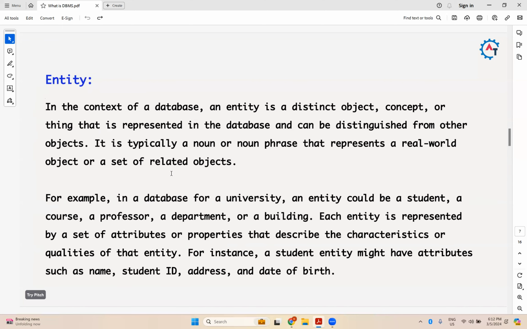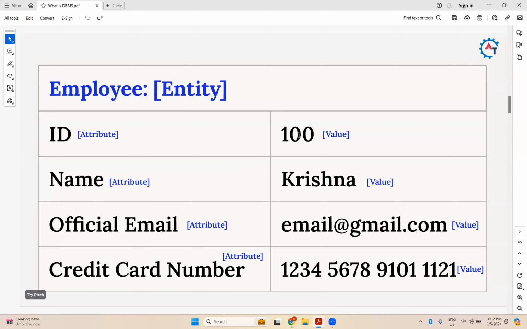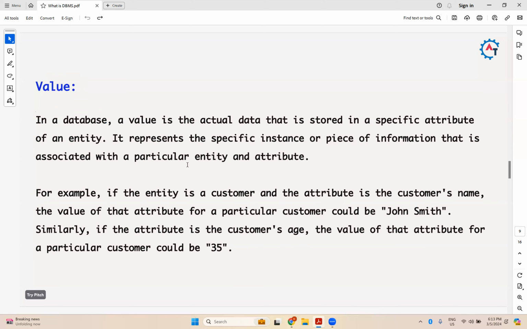So when you see 100, I don't know what 100 is. Now, it is a value of this ID attribute of an employee entity. Then it became meaningful real world data. It represents a specific instance or piece of information that is associated with a particular entity and attribute.